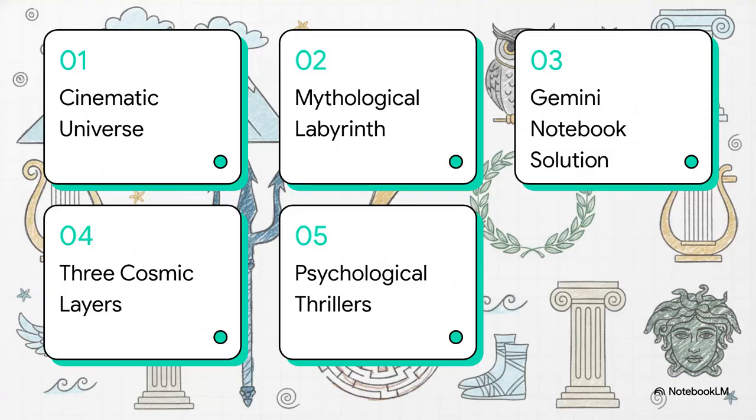Okay, so here's our roadmap for how we're going to unpack this massive web of lore step by step. 1. The original cinematic universe. 2. The mythological labyrinth. 3. The Gemini notebook solution. 4. The 3 cosmic layers. And finally, 5. Ancient psychological thrillers. Let's dive right in.